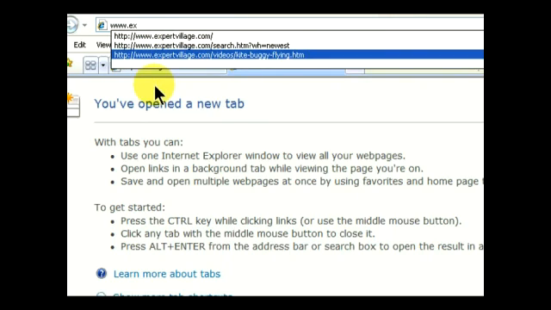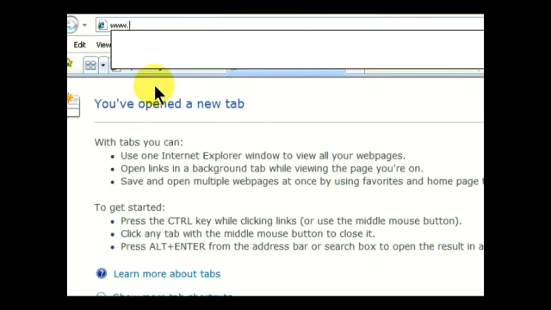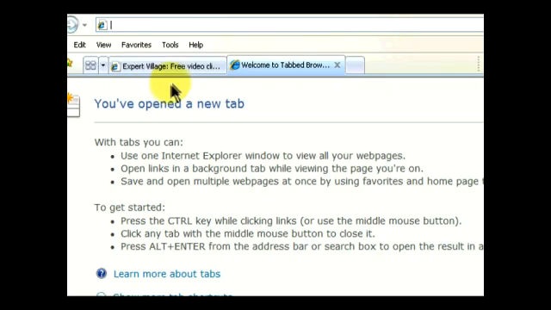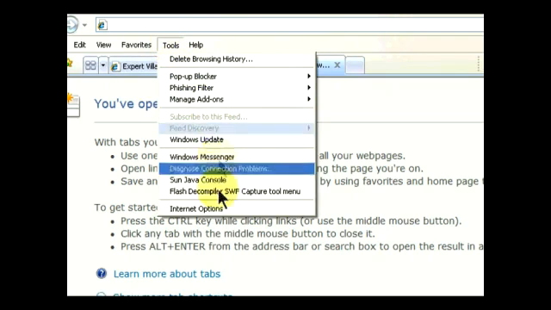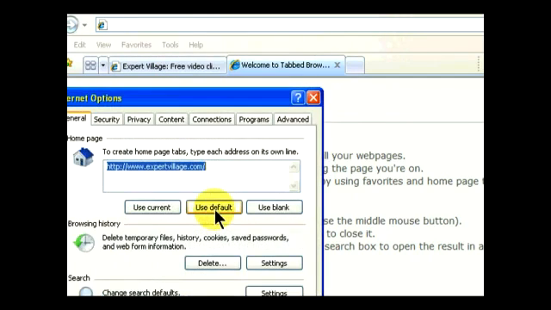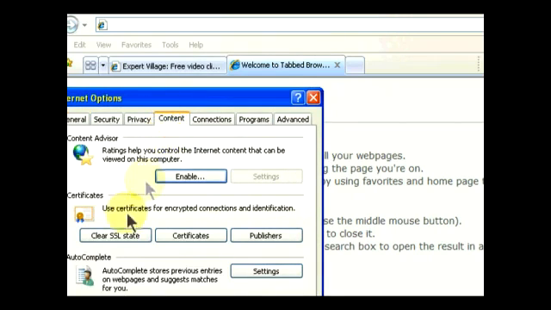In order to do that, what we would do is go to Tools and then go to Internet Options and click on the Content tab. Inside the Content tab, you'll see another button that says